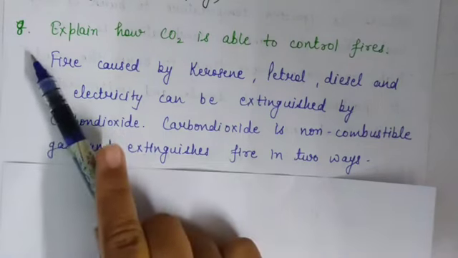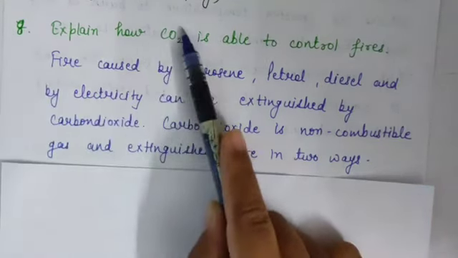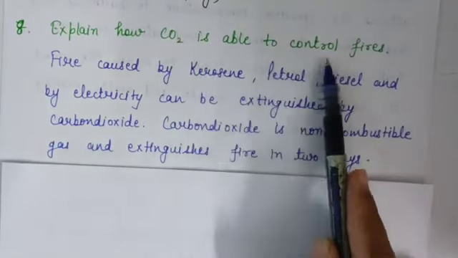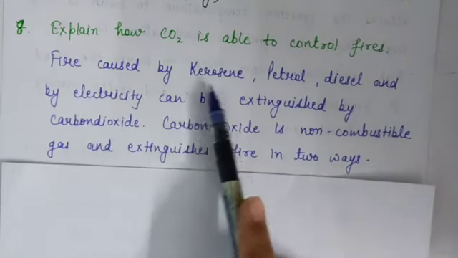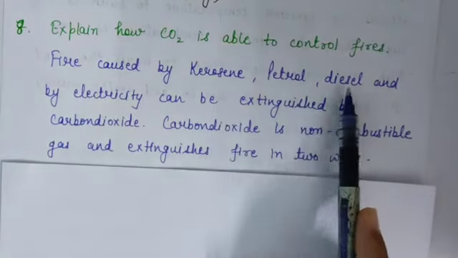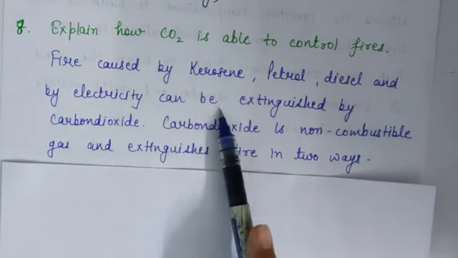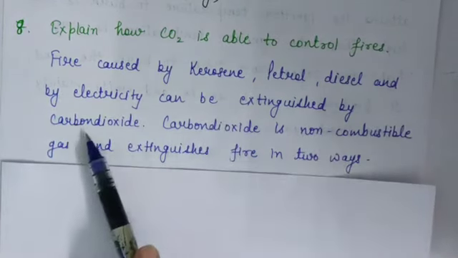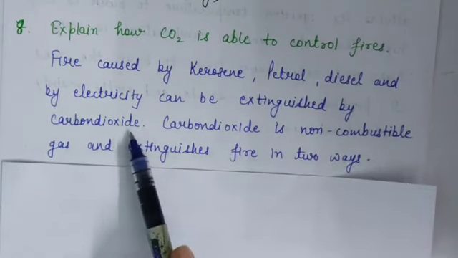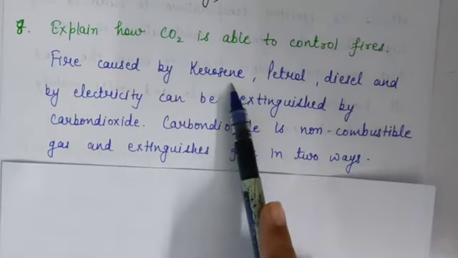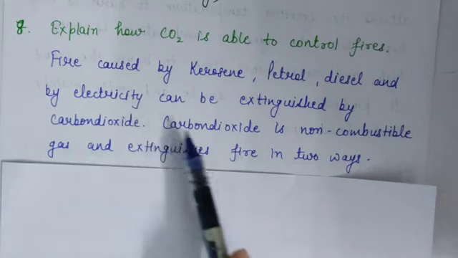Now question number 8 is, explain how CO2, means carbon dioxide, is able to control fires. Fire caused by kerosene, petrol, diesel and by electricity can be extinguished by carbon dioxide. Why is carbon dioxide used?